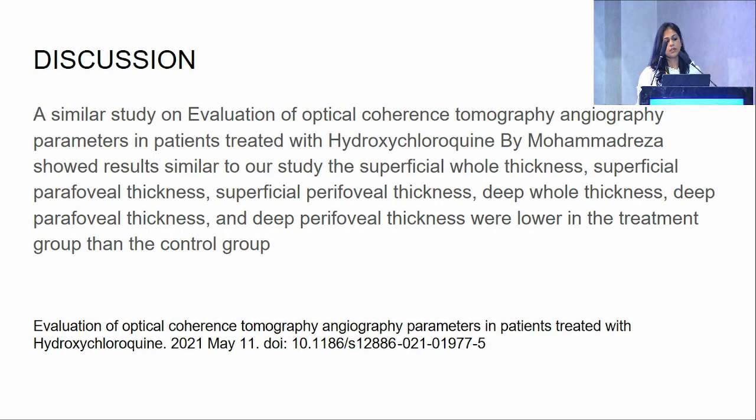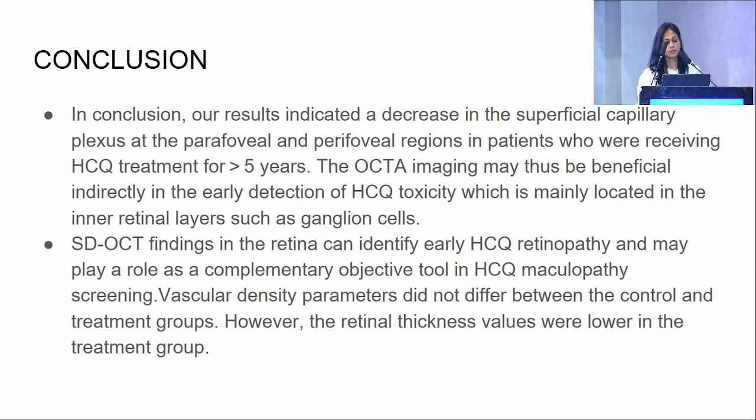A study similar to ours was conducted on evaluation of OCT angio parameters in patients treated with HCQ by Mohammad Reza, which showed similar results where the superficial foveal thickness and other parameters were lower in the treatment group than in the control group.